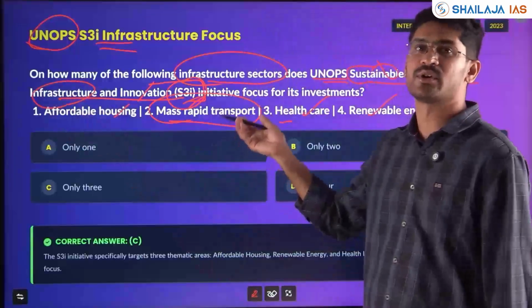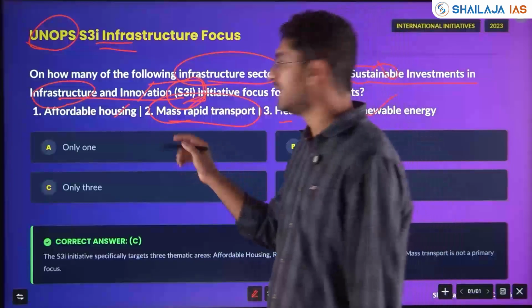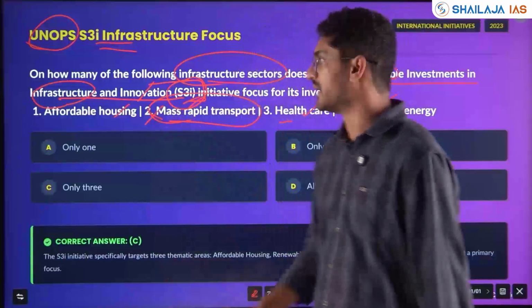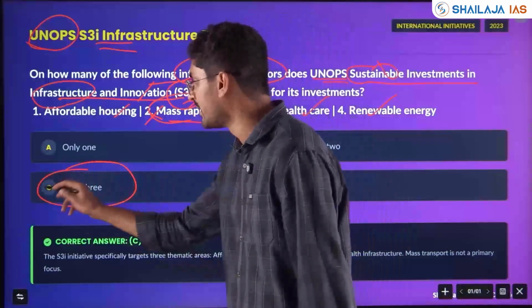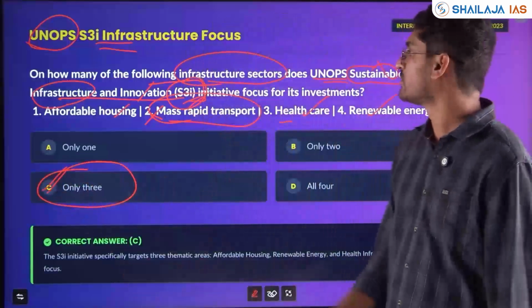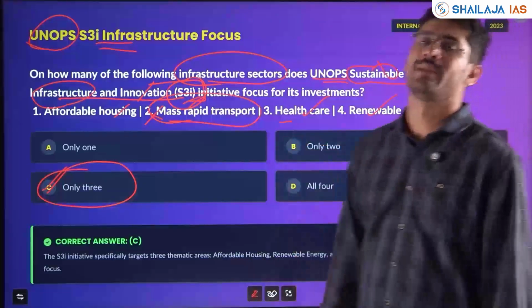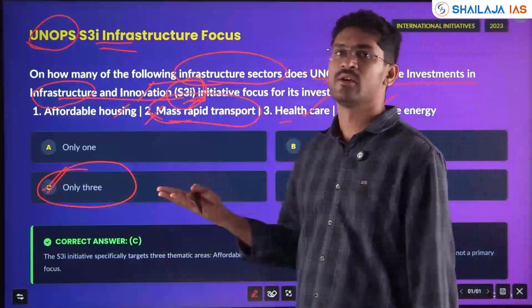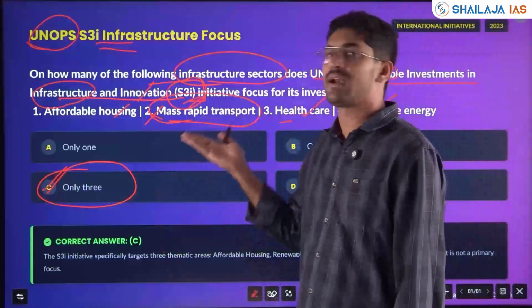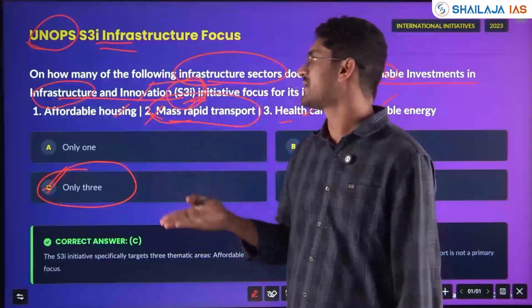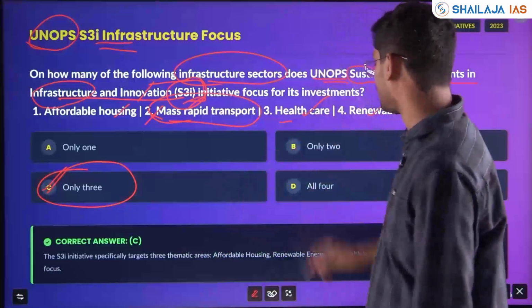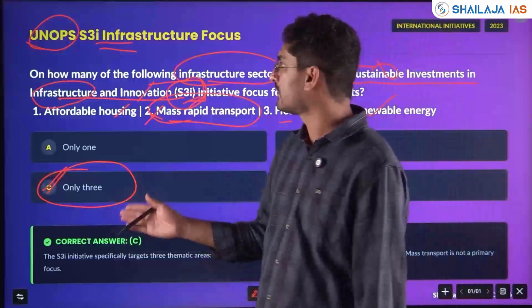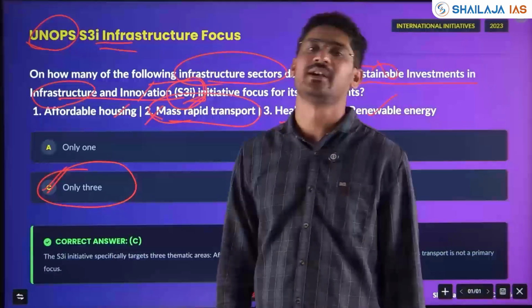Yes, road transport is an infrastructure, but here it is not the option. Here 1, 3 and 4 are the correct options given by UPSC. So affordable housing, healthcare and renewable energy. This is a bit tricky, okay, because mass rapid transport also is one of the required infrastructure and innovations required for a sustainable development. However, it is not there in the S3I initiative.